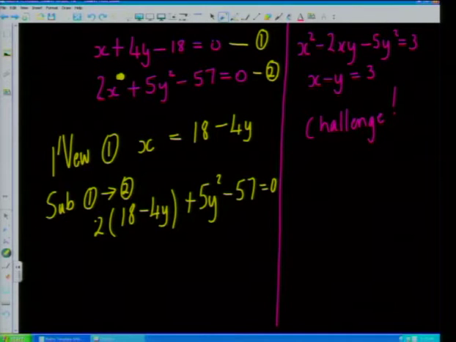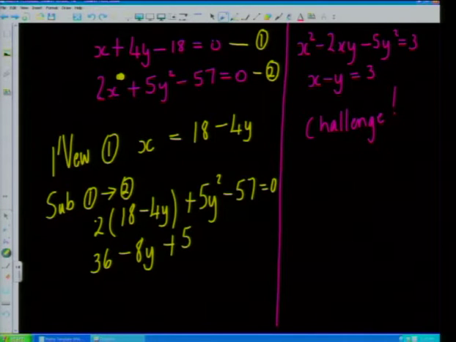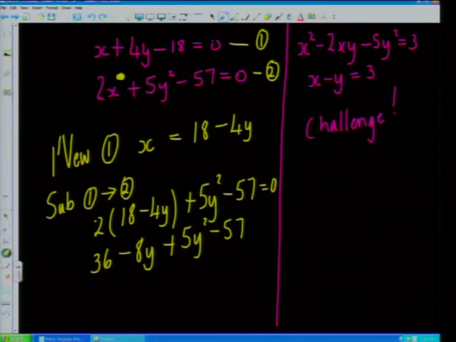Right, I've got 36, subtract 8y, add 5y squared, minus 57 comes to 0.